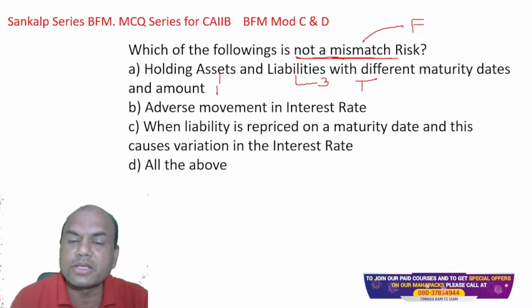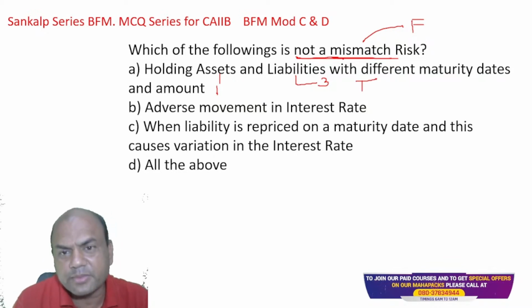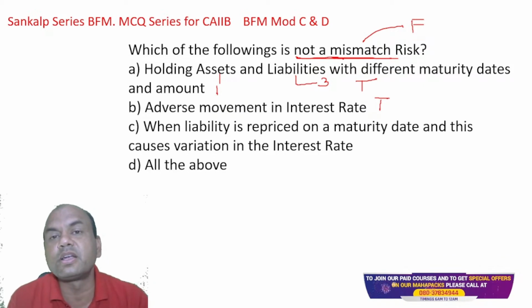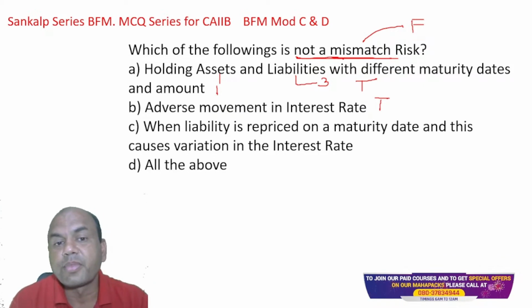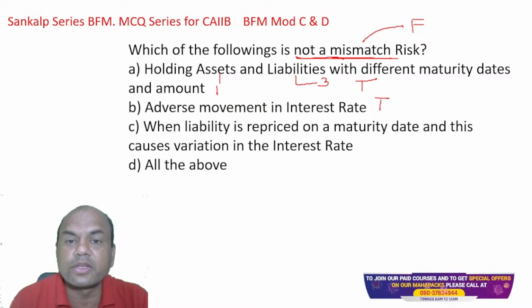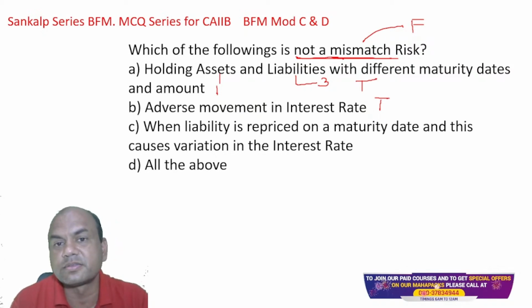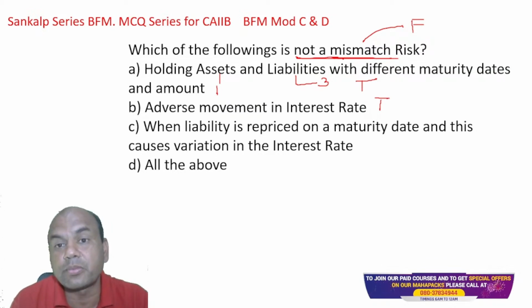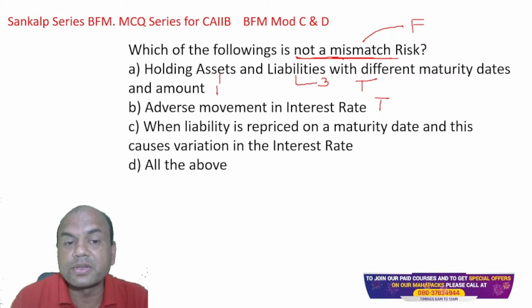Is it not a mismatch or is it a mismatch? It is a mismatch. Why? Because adverse movement in the interest rate risk will definitely affect me. Let's say the same case, asset for 1 year, liabilities for 3 years. If the interest rate moves in adverse directions, it will definitely affect my asset and liability positions or my net profit.